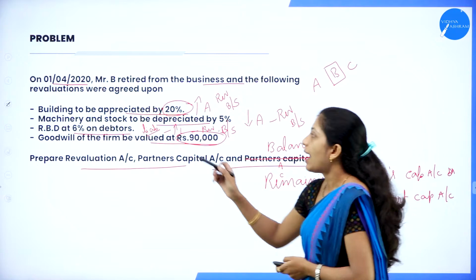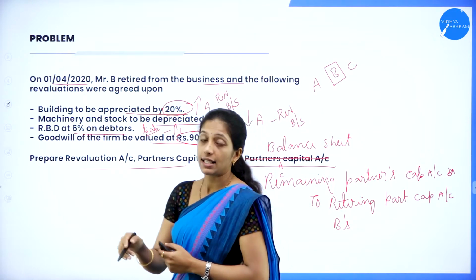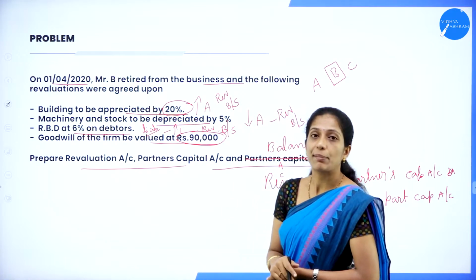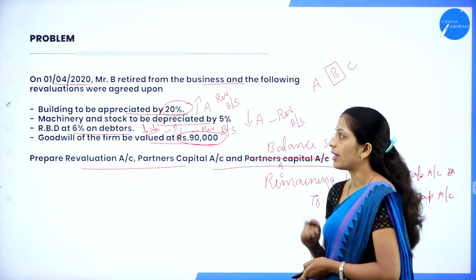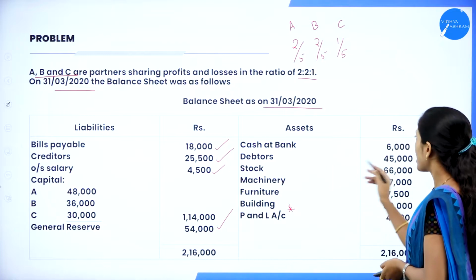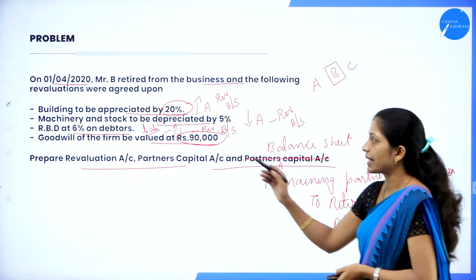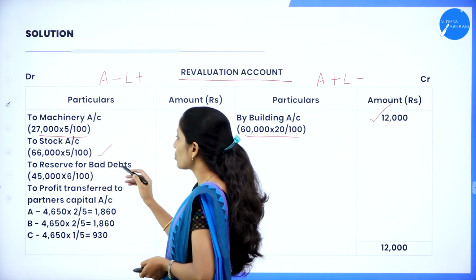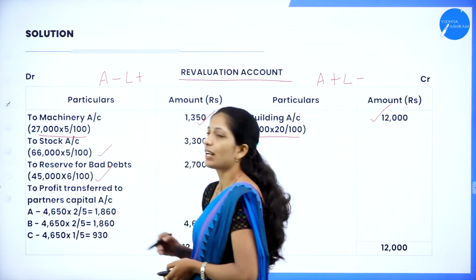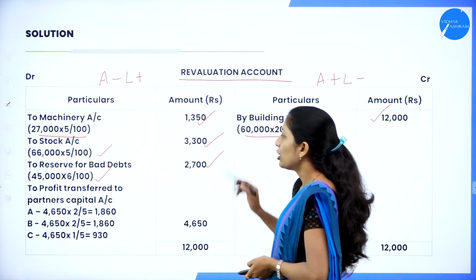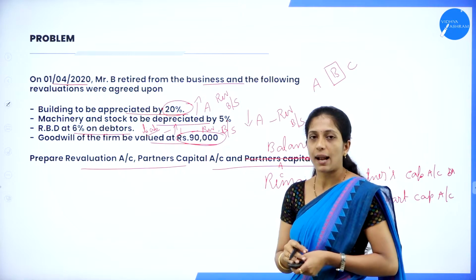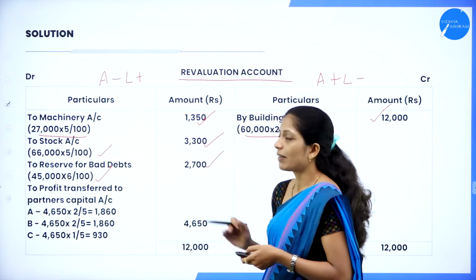And the next one, RBD at 6% on debtors. So increase in liability. So I have already told you, increase in liability, where do you record? In the debit side. Now what is the debtors? So debtors is 45,000. What is the percentage? 6%. So 45,000 into 6%. To reserve for bad debts, 45,000 into 6%. So you'll get 2,700. Next, goodwill will record in partners capital account. Now we are done with revaluation account.